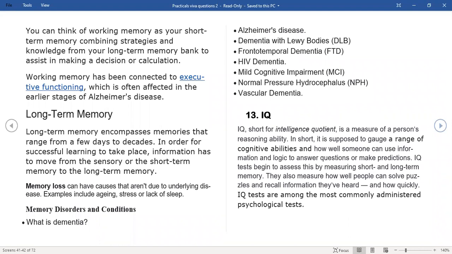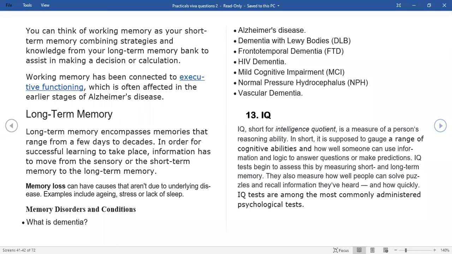Now, all this, we are talking about memory itself, right? There is something called memory loss where we forget stuff. Causes for memory loss do not always have to relate to some disease. Aging, stress, or lack of sleep can also be reasons for memory loss. Now, there are some memory disorders and conditions that we have to learn about.